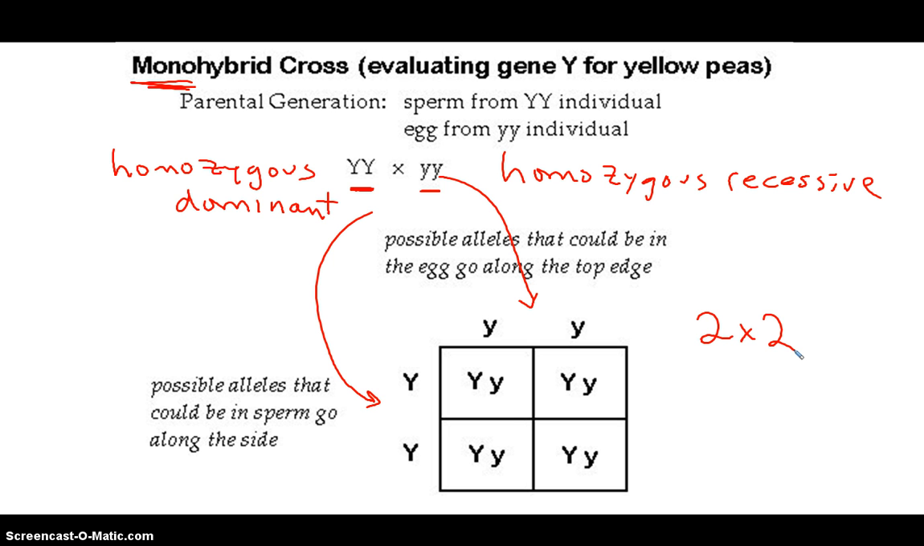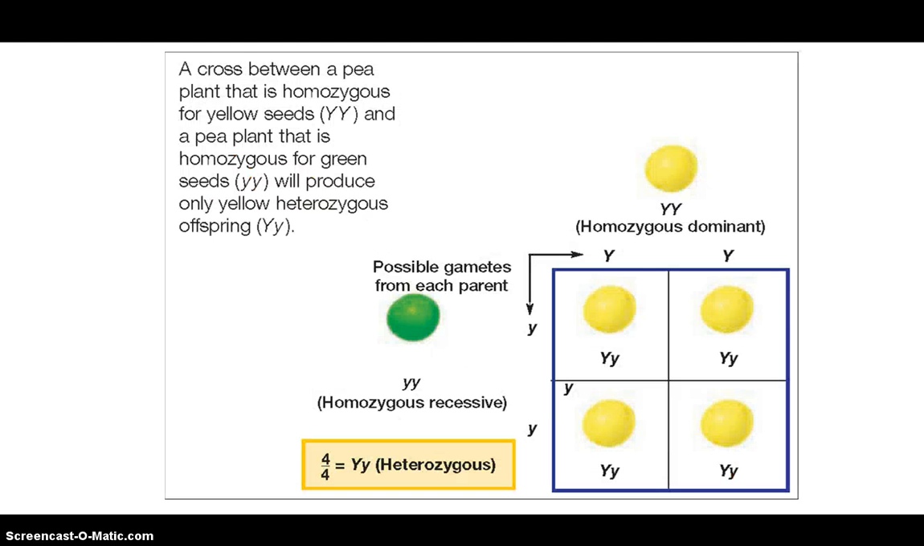And in this case, all will be heterozygous. So all of them will have the same genotype, big Y, little y. So again, genotype and phenotype, and the phenotype of all of these, since they're dominant, will be yellow. So there's a very simple monohybrid cross.